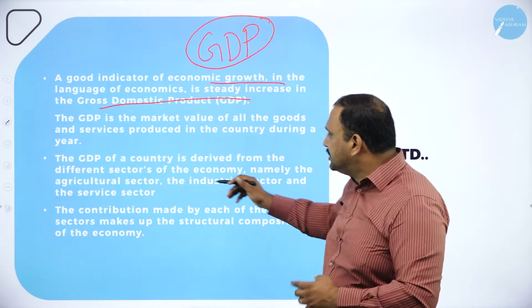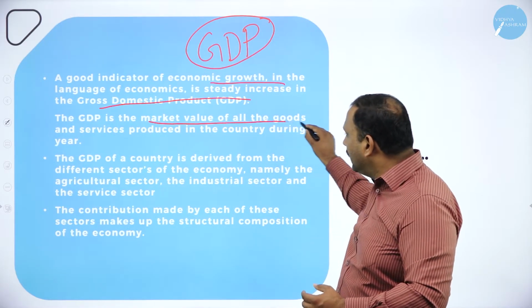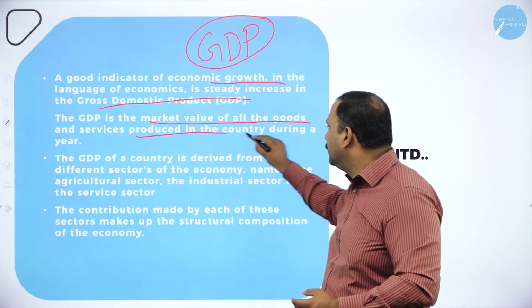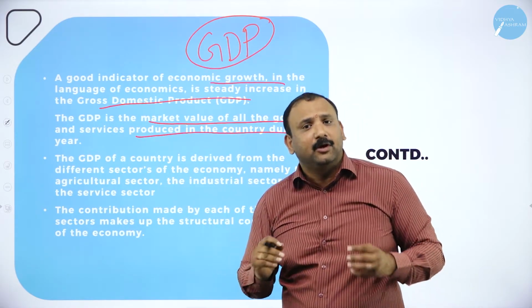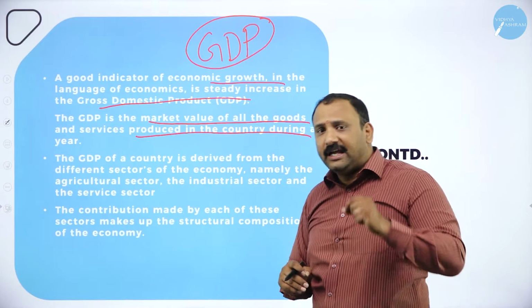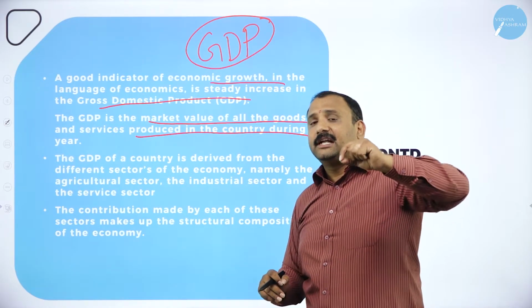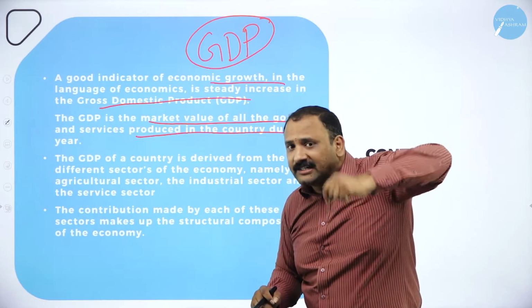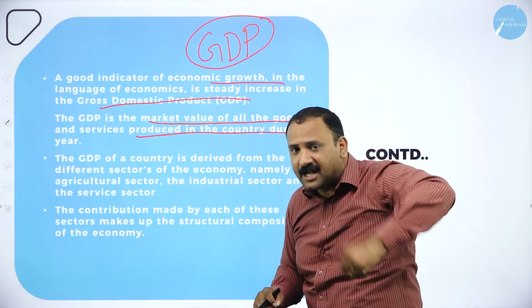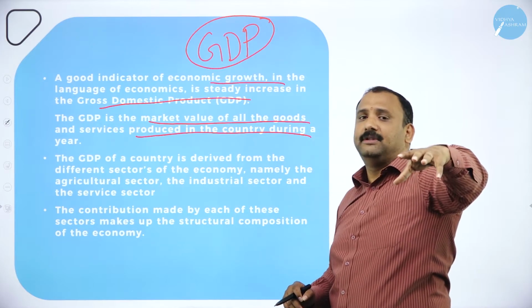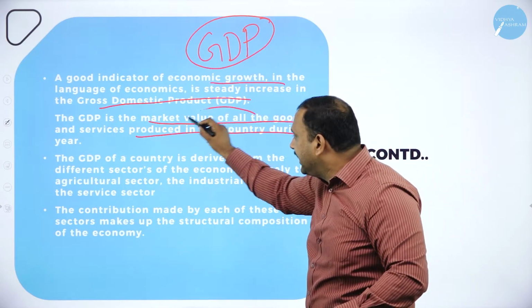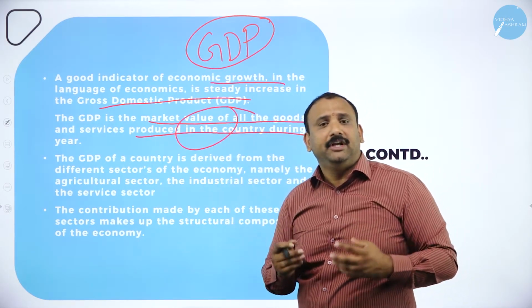So that is why GDP is the market value of all goods and services produced in the country during the year, because it is very, very important. It tries to talk about all the goods and factors that are being produced within the country. They are being created, and that's the market value you need to understand.